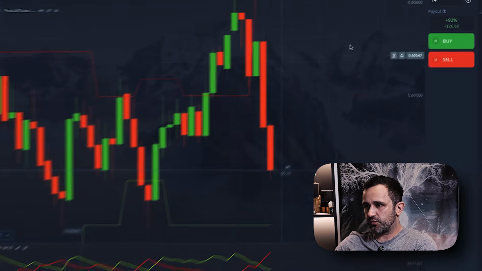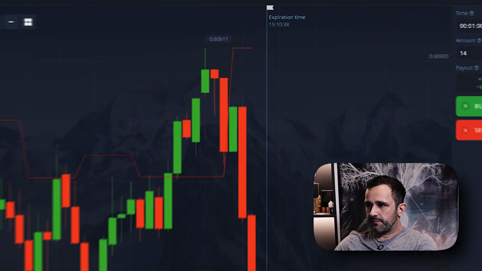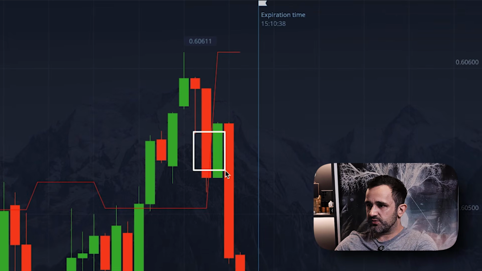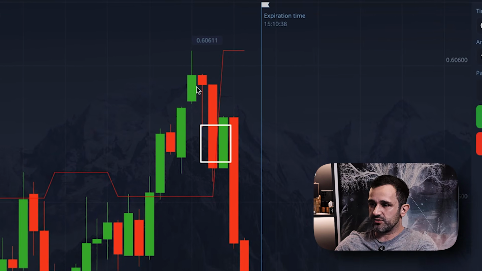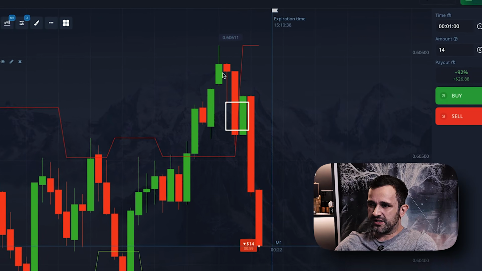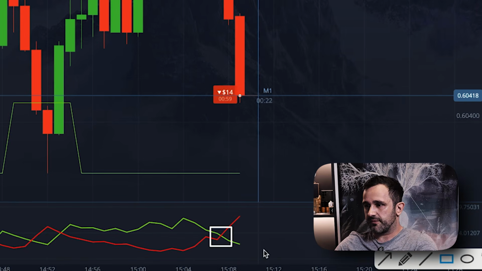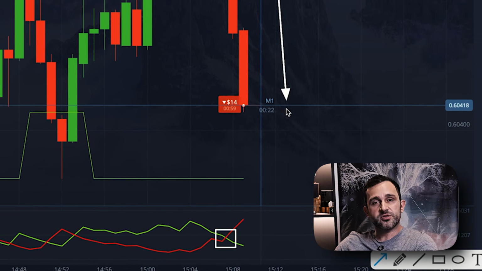I've already found a starting point, so I'll open a $14 short. Look at the indicators first. On Fractal Chaos, you can see the price reacts to it and starts falling, then breaks the nearest step downward. That's actually a structural shift. When the market moves below a level and doesn't return, sellers take control. Now look at ADX. The red minus DI line rises and becomes higher than the green plus DI. This means sellers are stronger and buyers are losing pressure.